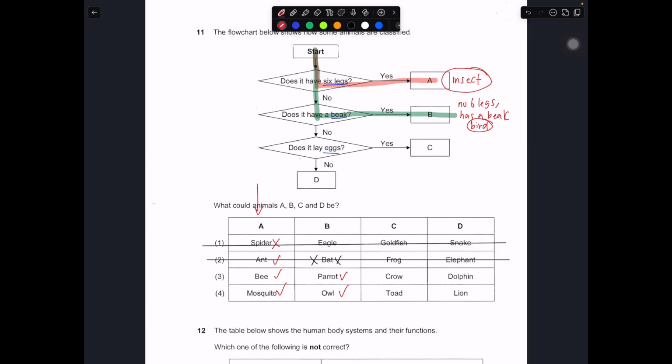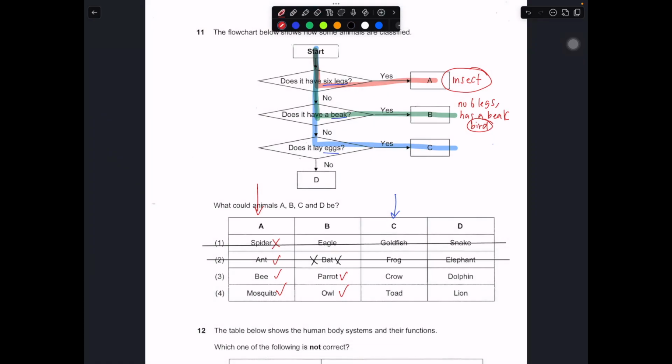Now for C. C is the part that is more tricky. So let's take a look at this very carefully. For C, it should be an animal that has no 6 legs. Let me just redo this.